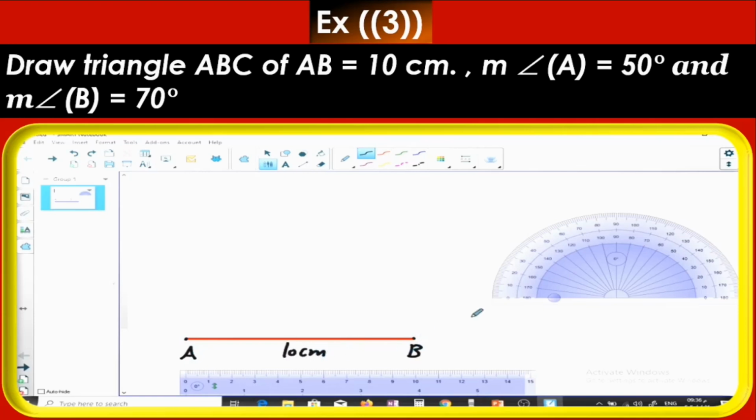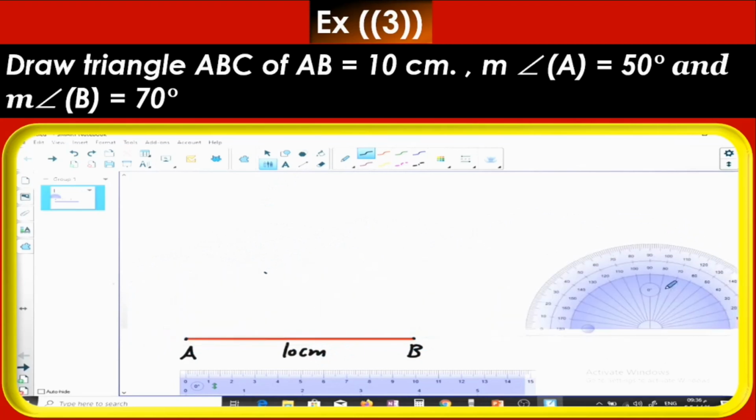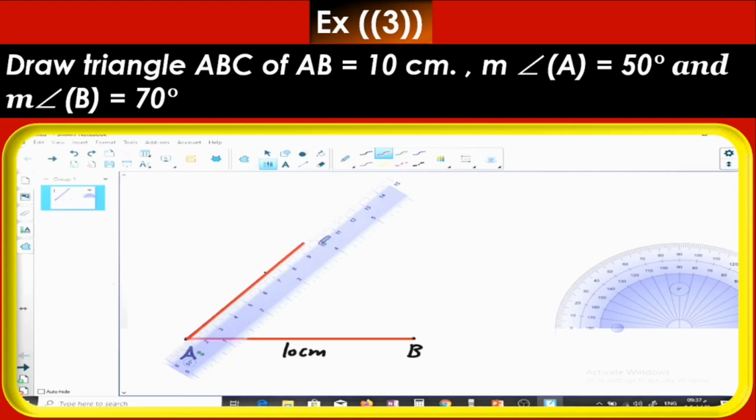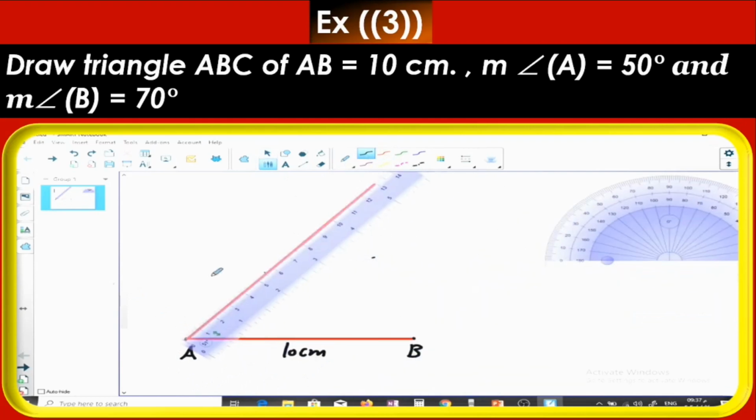Bring the protractor, put the center of the protractor on letter A to draw the angle 50 from 0 to 50, and then draw a long side from A in the direction of the fixed point. Bring the protractor again and draw a point at 70 degrees, the second angle.